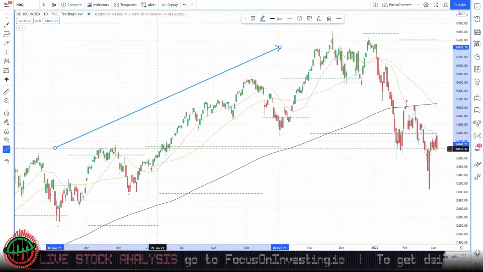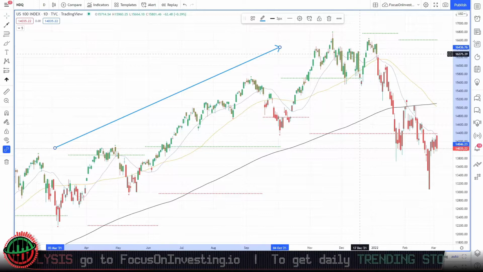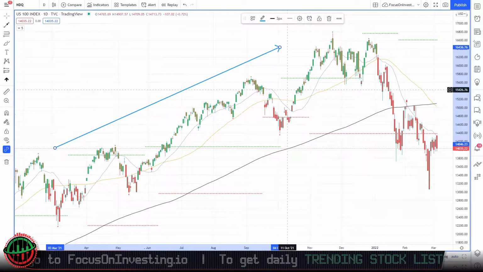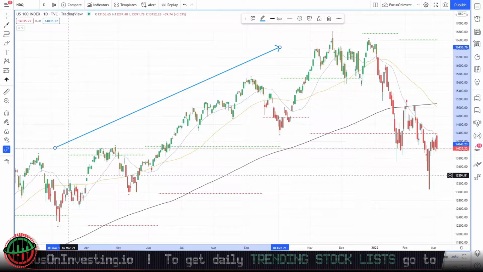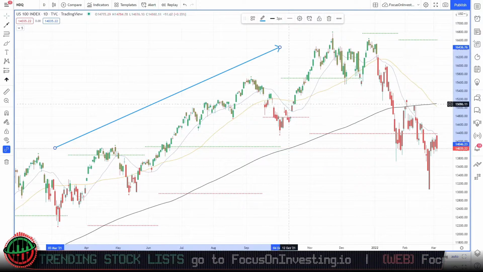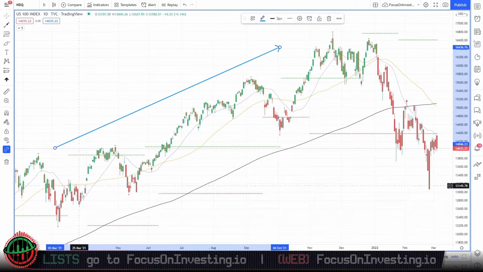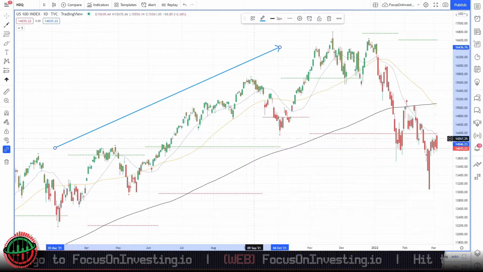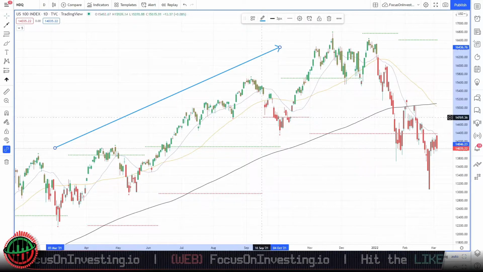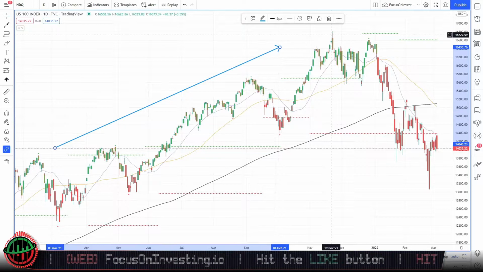Now we can see that the market is mostly green up until this point, meaning that it's a very strong bull market. However, there have been slight patches of red indicating spots of bearish activity. Again, this is very normal for any stock or for any market. We can never expect any market or any stock to go straight up in one direction without having pullbacks or corrections. So seeing these red patches is very normal in any market. Just because we see red patches and bearish activity, it doesn't mean that in itself is a bear market. So we had continuous growth all the way up until the 19th of November.